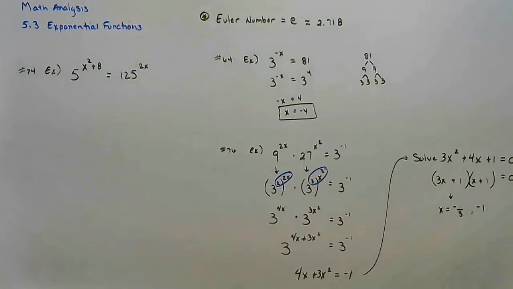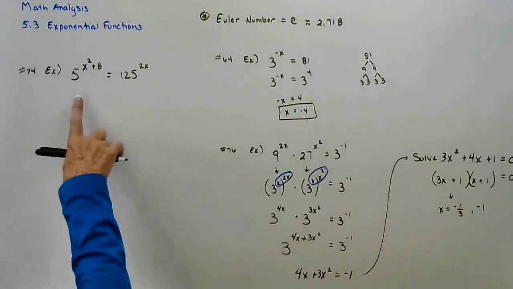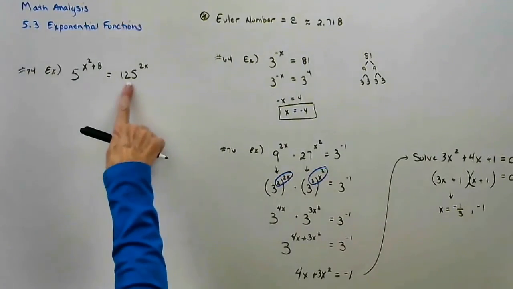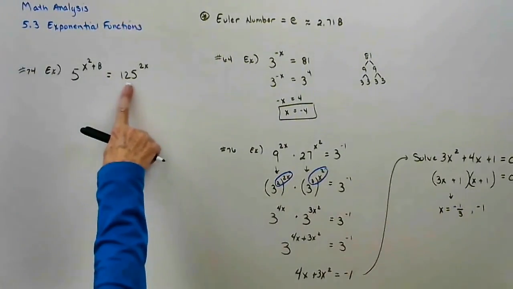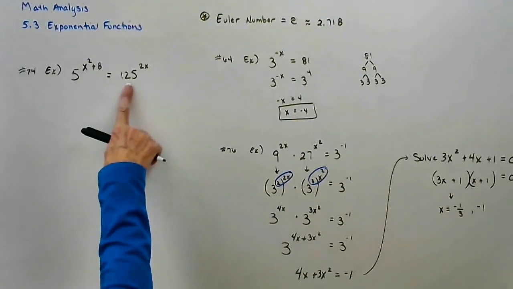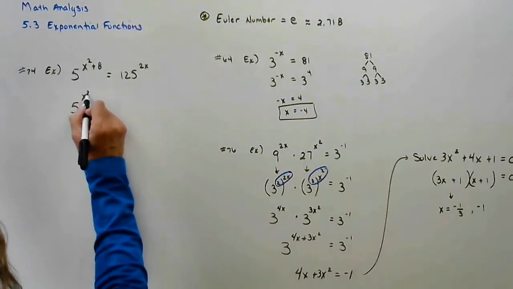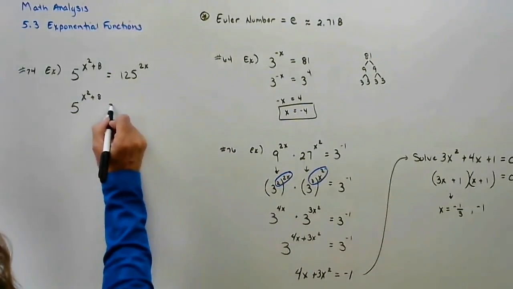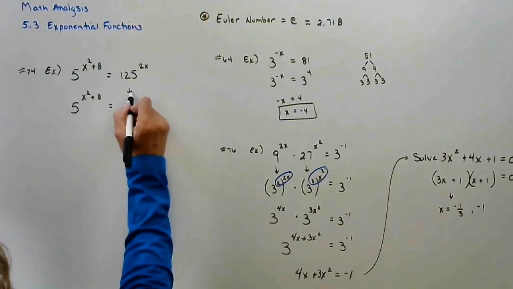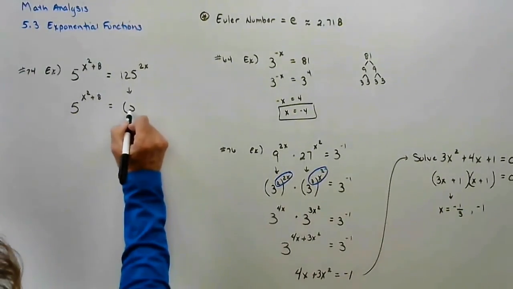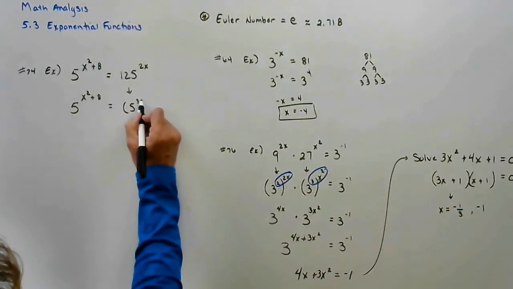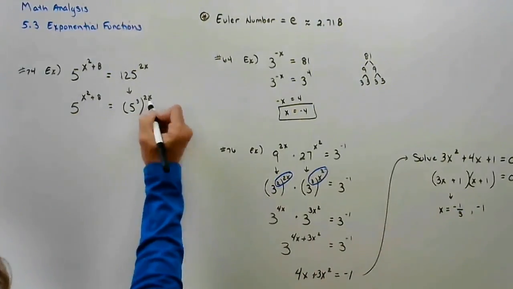These are kind of fun. We know they're equal. So let's just make them look more alike. Can I write 125 as a power of 5? The answer is yes. That's 5 times 5 times 5. This stays the same, 5 to the x squared plus 8 power. I'm going to rewrite the 125 as 5 to the 3rd, and that's being raised to the 2x power.